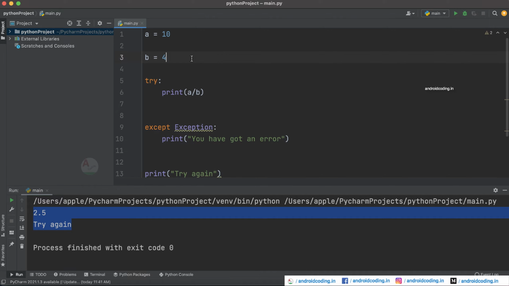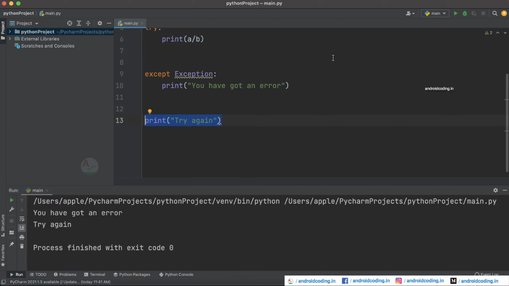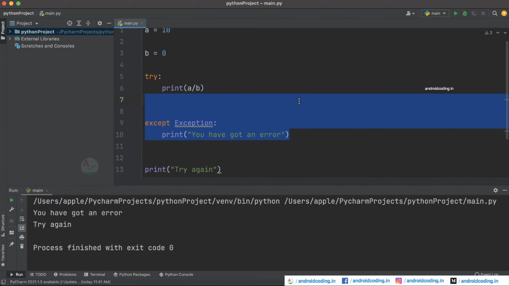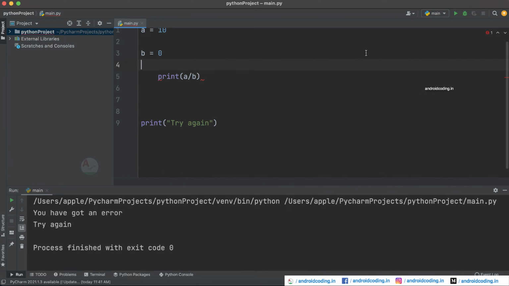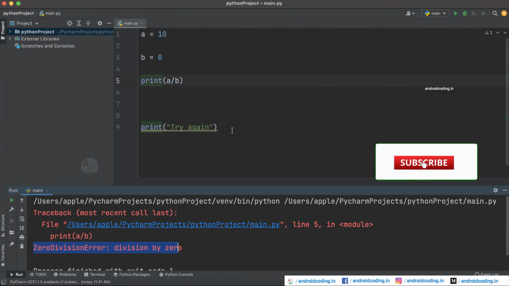So whenever you try to divide by 0 and run this particular code, we have provided try and except here, so the print statement is printed as it is. But whenever you don't have any exception handling, and you are trying to print the computation of a and b here, you can see we have got a zero division error, and you can also notice that our print statement, that is try again, is not printed.